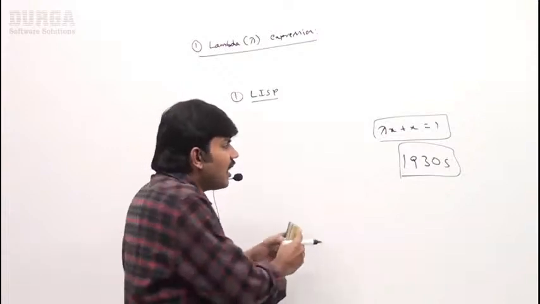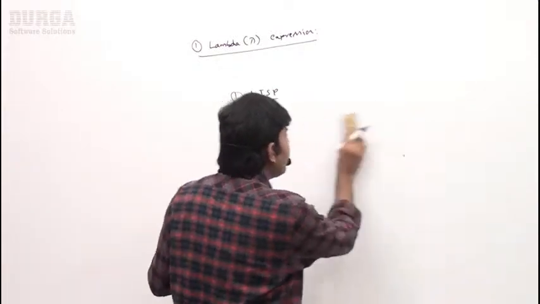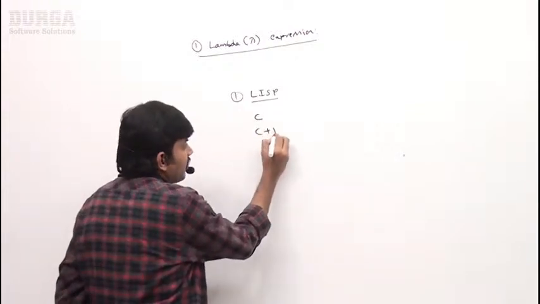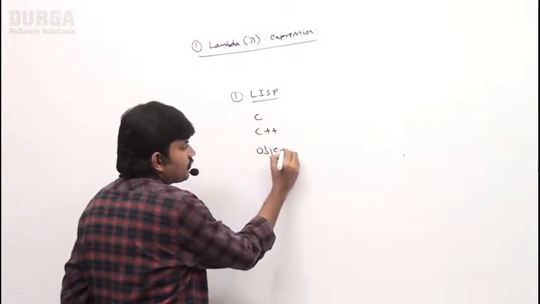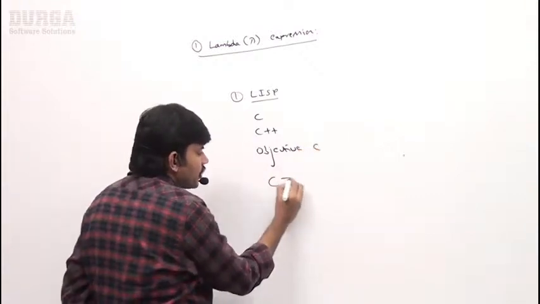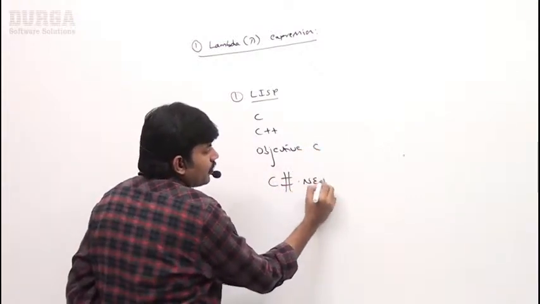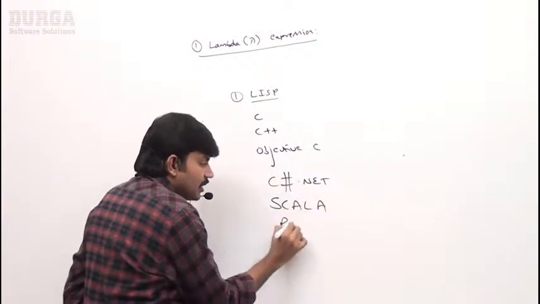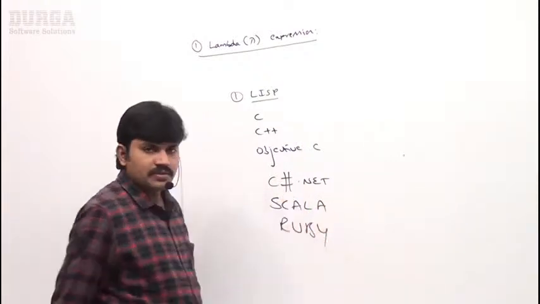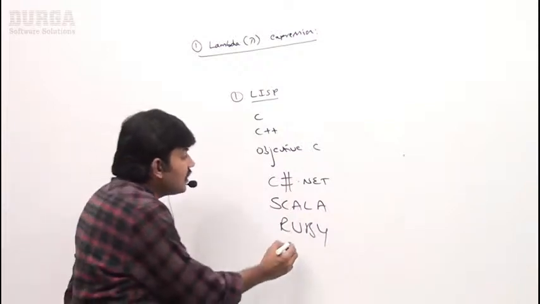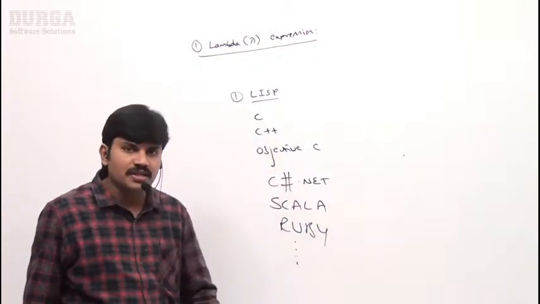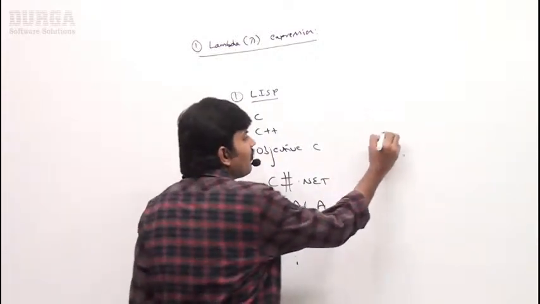Next, there are other languages also. Several other languages also used it: C language, C++, Objective-C, C#.NET. Next, Scala, Ruby. There are n number of languages that already started using lambda expressions.